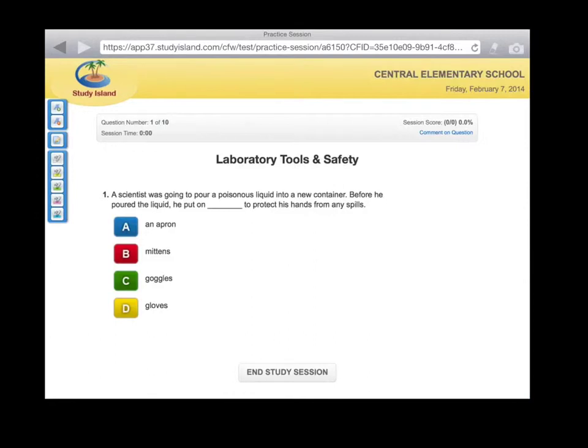And then when you're done with the quiz, it'll give you your score, and you need at least a 70%. If you didn't get a 70%, try it again. It may give you some other questions, but try to get a 70%.